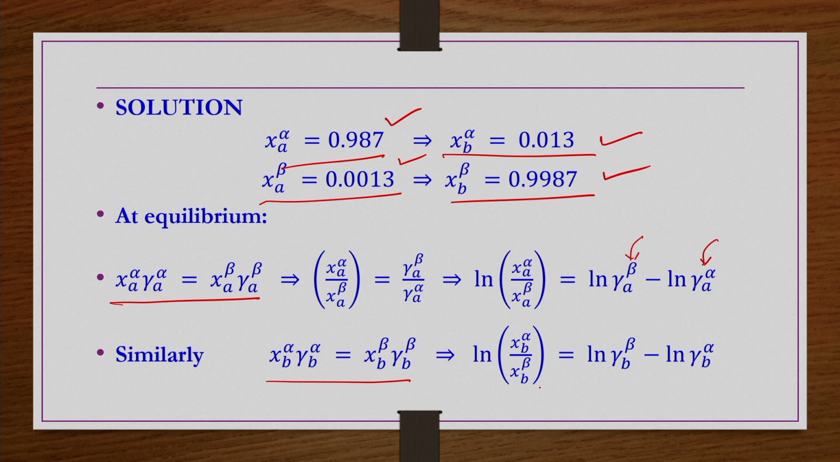So that we have ln of x_B^α by x_B^β is equal to ln of γ_B^β minus γ_B^α. Here also, on the left hand side, the mole fraction terms are known. So, on the right hand side, if you substitute the three-suffix Margules equation, whatever activity coefficient expressions are there for either of the phases, and then you get another equation. So, that is what we do.